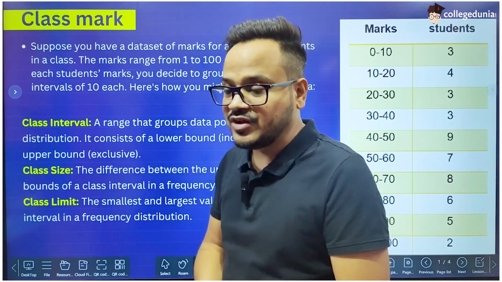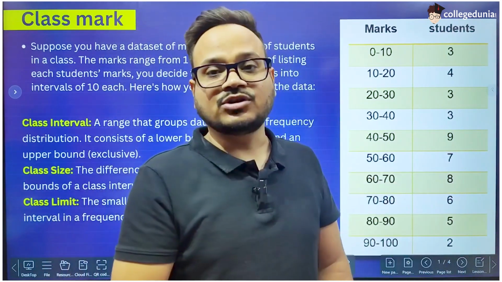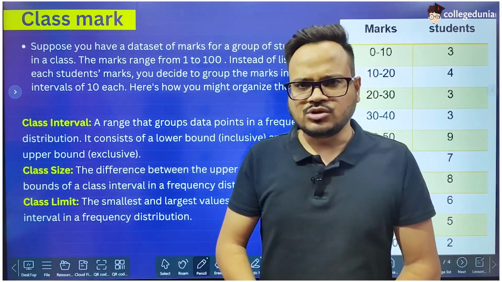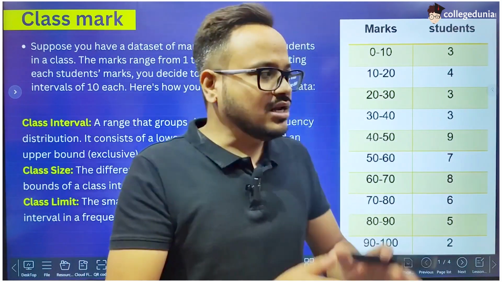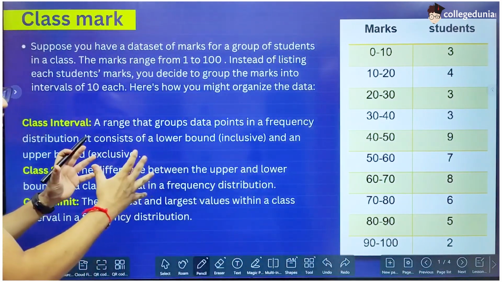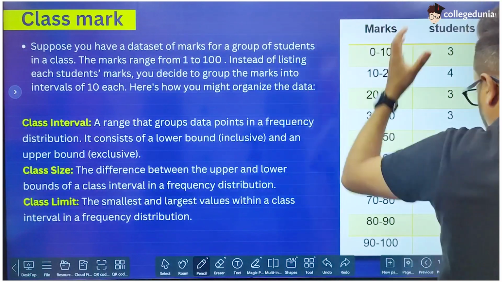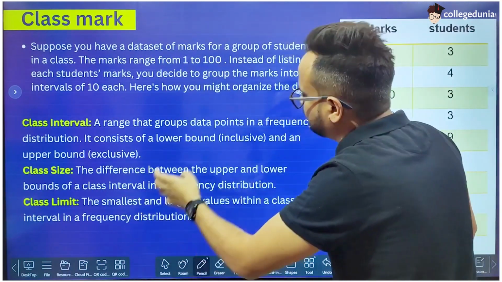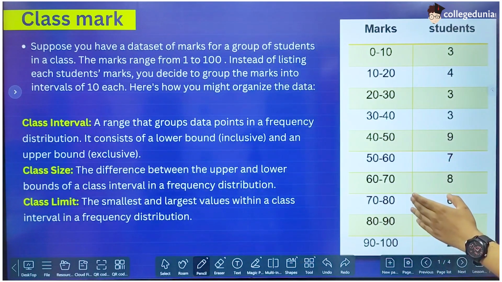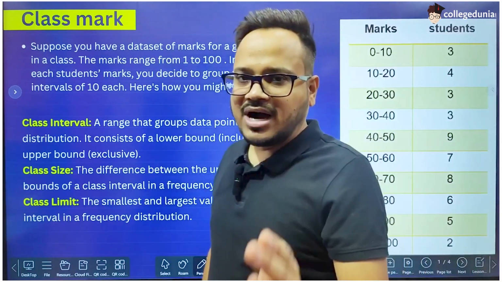In this example we had 45 or 50 students, but let us say we have to write the marks of each and every student of a school, and the school has 4,000 to 5,000 students. So there must be a method to arrange this data in a grouped, systematic manner, and for that we write the data in this form, and related to this we have these terms. But what is this form? So instead of writing the marks of each and every student, we write the marks in groups.